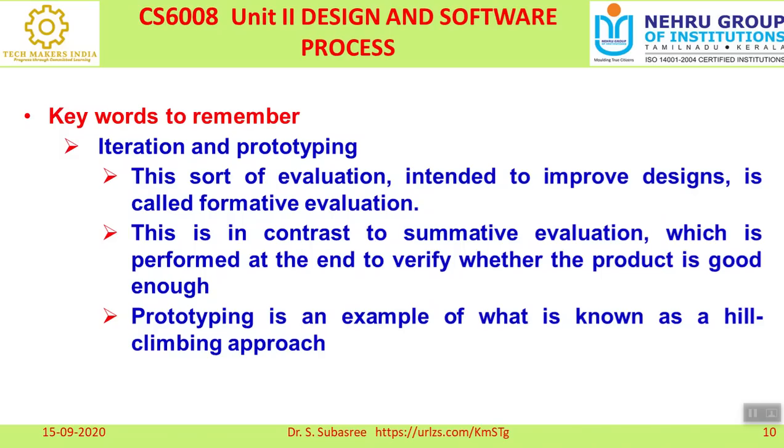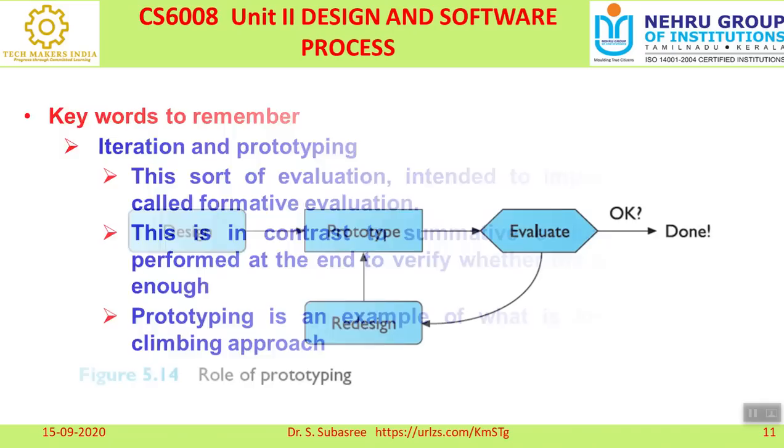Prototyping is an example of what is known as the hill climbing approach. Why do we say hill climbing? It is a stage by stage operation. Again and again you iteratively do a modification, so prototyping is also called a hill climbing approach. Even after summative evaluation, the end user may tell us of another requirement, and again we can go for prototyping and evaluation. Nothing wrong in that. That is why prototyping is generally called a hill climbing approach.